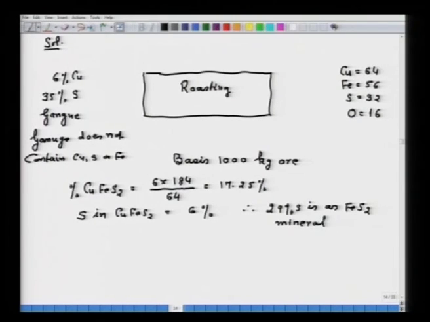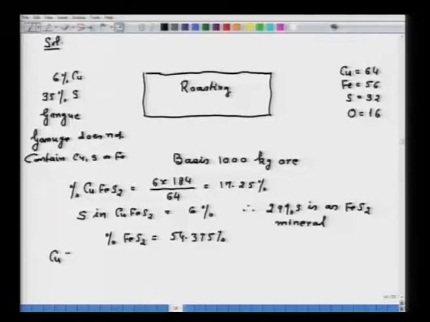So, now straight away I can write down this 29% sulfur is FeS2 mineral. So, therefore, the percent FeS2 will be equal to how much? Percent FeS2 will be equal to 54.375%, because 29 into 88 by 32, that will be the percent FeS2. So, now I can calculate the amount.